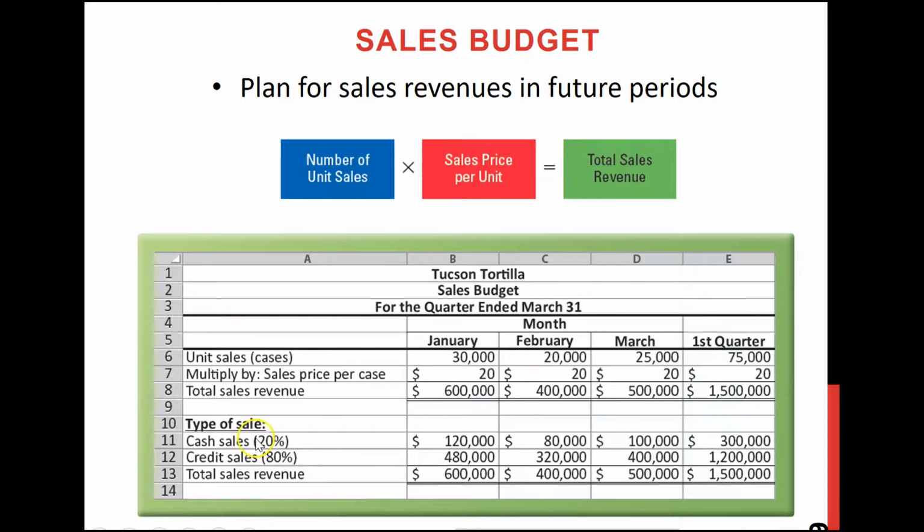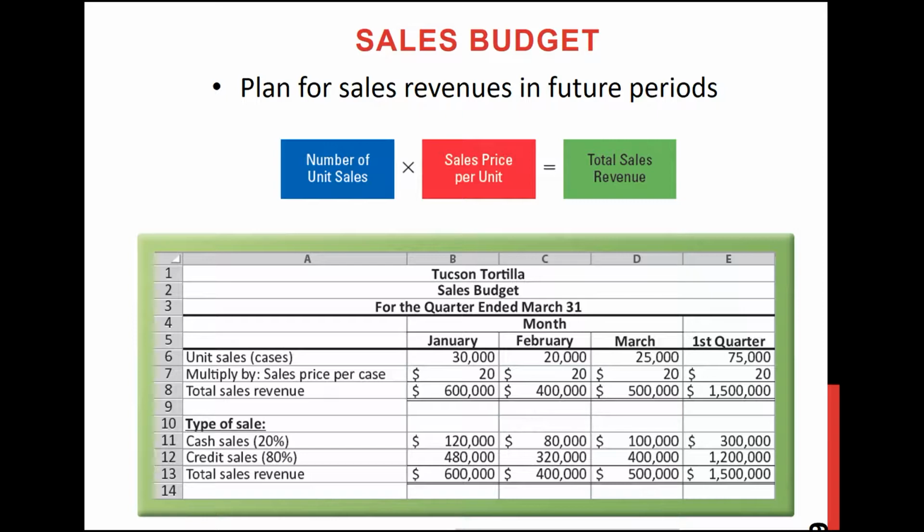Now you will see a couple more rows below this sales budget. Here we are actually splitting our sales revenues into two parts. One is your cash sales, another is your credit sales. So when companies do business, they need to offer credit sales. That means they are making sales on credit where customers are not paying cash right away.